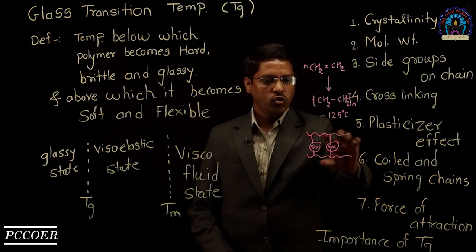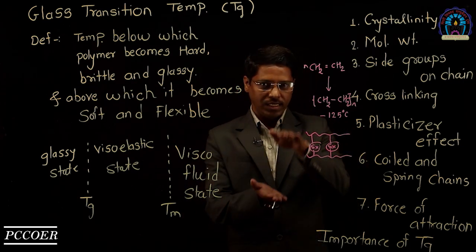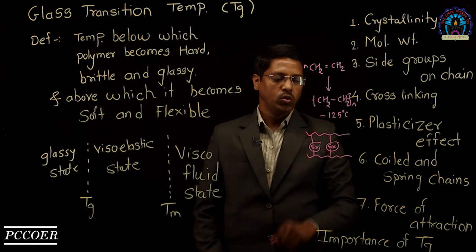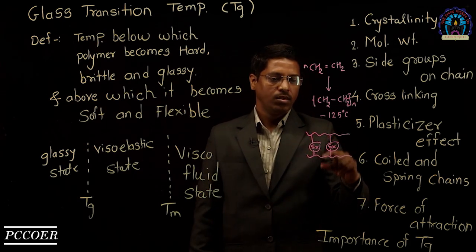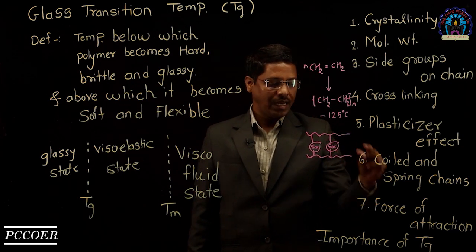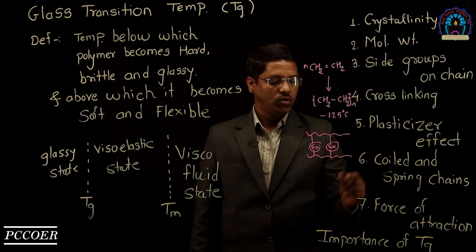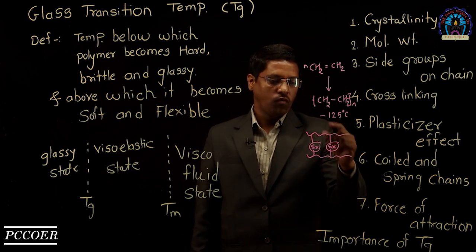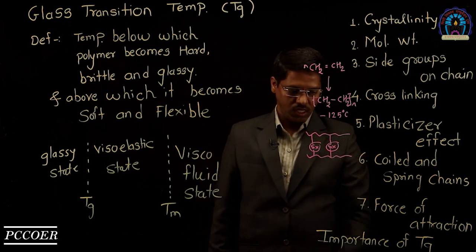The last point is force of attraction. If the force of attraction between two chains increases, the mobility decreases, and that's why the glass transition temperature increases with the increase in force of attraction between the chains.